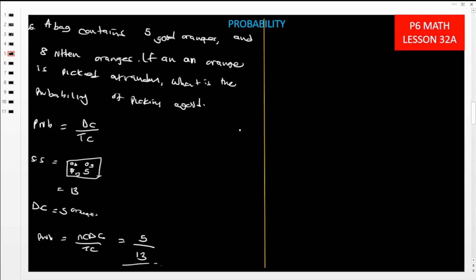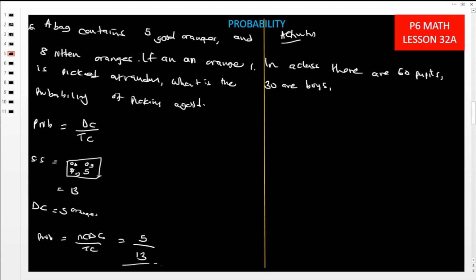Alright, so let us get to activity number 1. Number 1, they are saying in a class there are 60 pupils, 30 are boys.